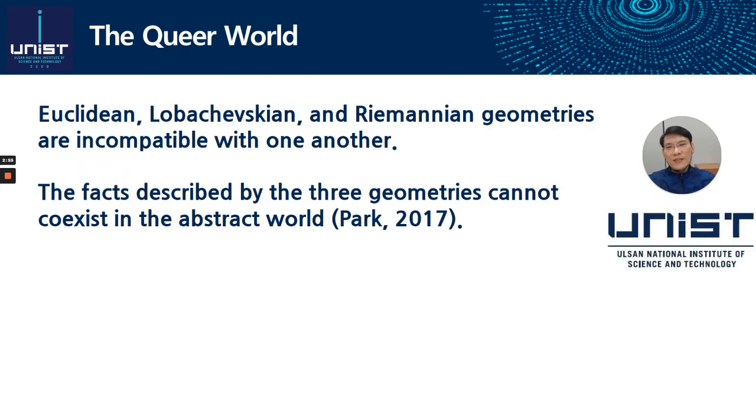The abstract world is queer. According to Euclidean, Lobachevskian, and Riemannian geometries, the sum of the three angles of a triangle is 180 degrees, smaller than 180 degrees, and larger than 180 degrees respectively. According to mathematical realism, these three mathematical statements are true because they correspond to three mathematical facts in the abstract world. In my view, however, the three mathematical facts cannot coexist in the abstract world.